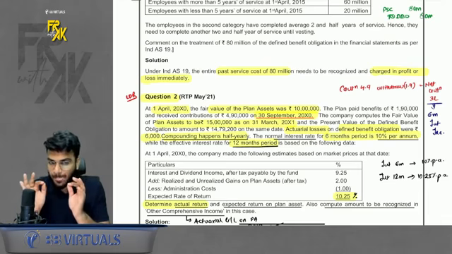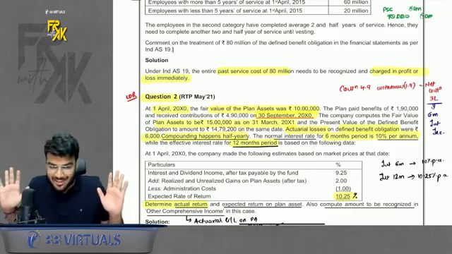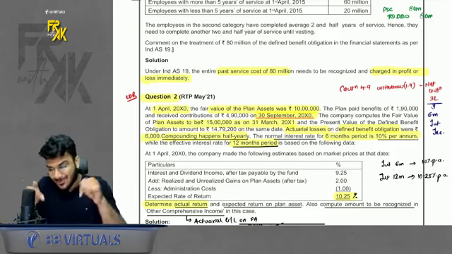I have given you an approach worth lakh rupees, you can say, because when you become a CA, you will earn in lakhs. So approach worth lakh rupees.